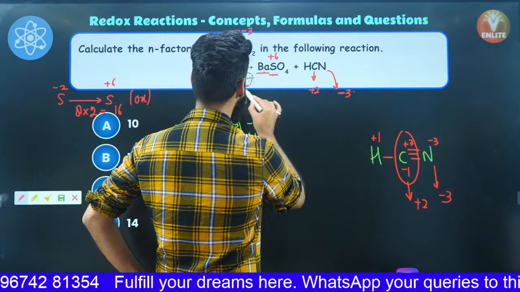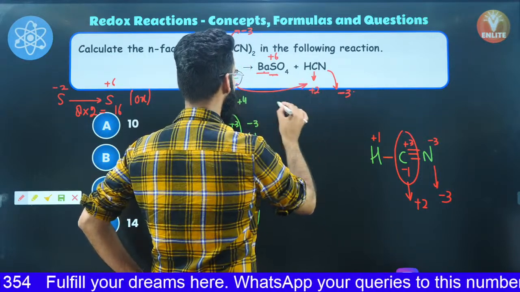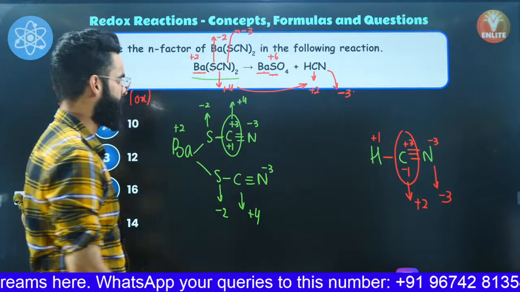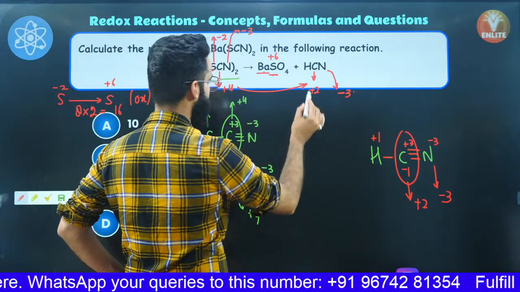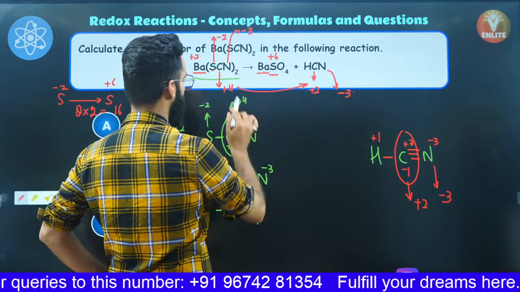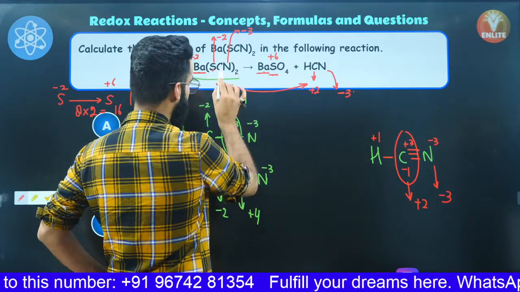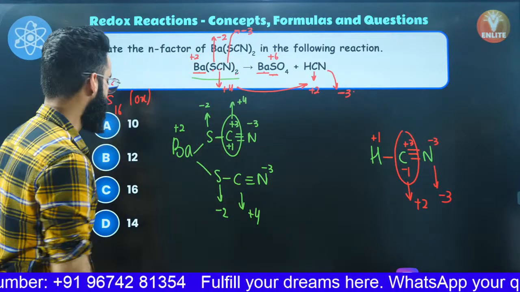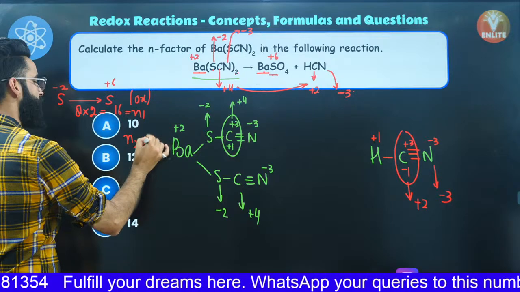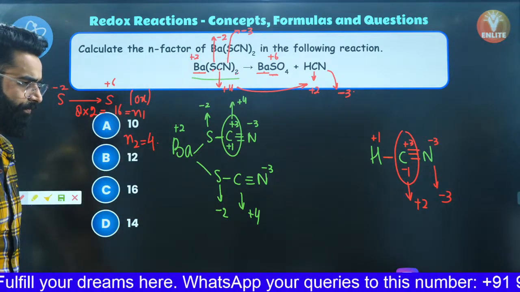Carbon is changing its oxidation state from +4 to +2, so carbon is undergoing reduction over here. What is the change in oxidation state? Final minus initial. The value comes out to be 2. 2 is the change in the oxidation state for one carbon atom, but I have 2 carbon atoms, so 2 twos are 4. So if this is N1, I got the N2 value equal to 4, right?